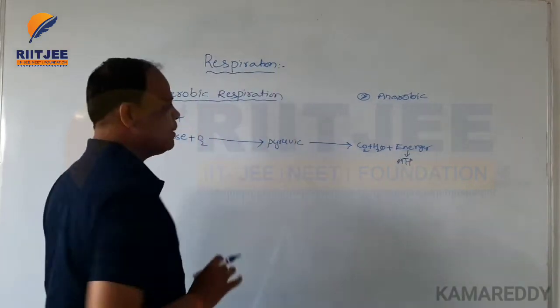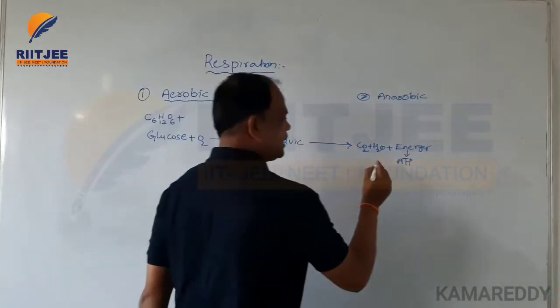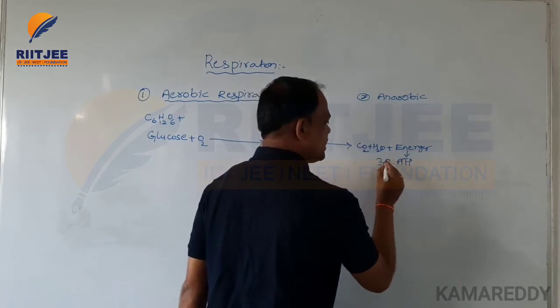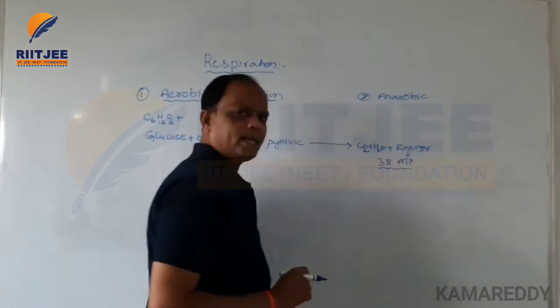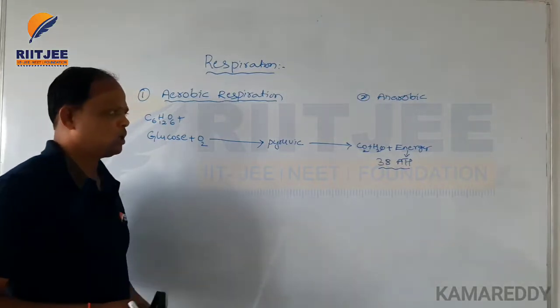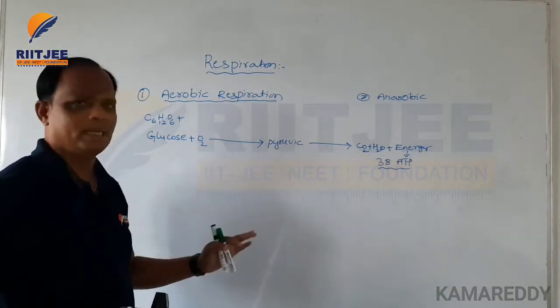In this aerobic respiration, the energy is released as 38 ATPs. So a large amount of energy is released.